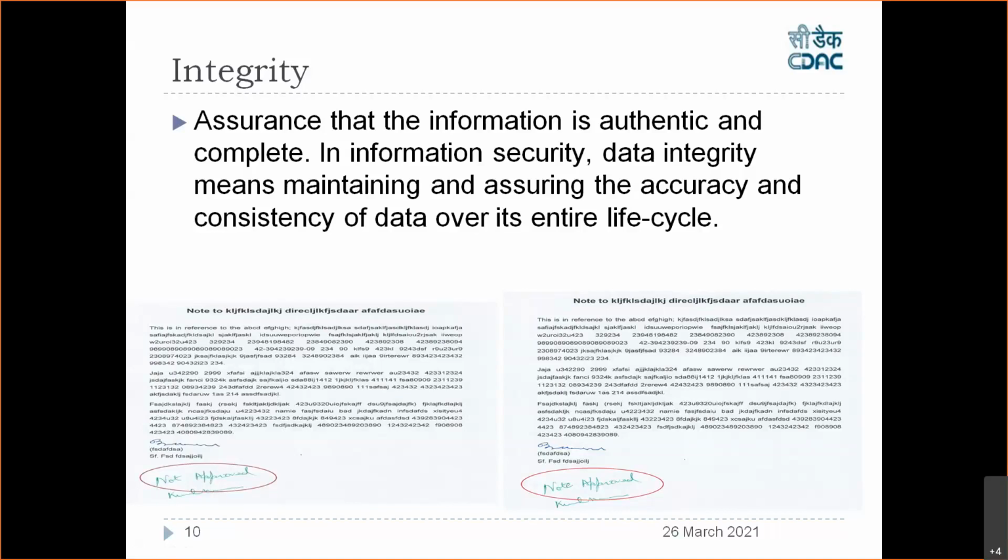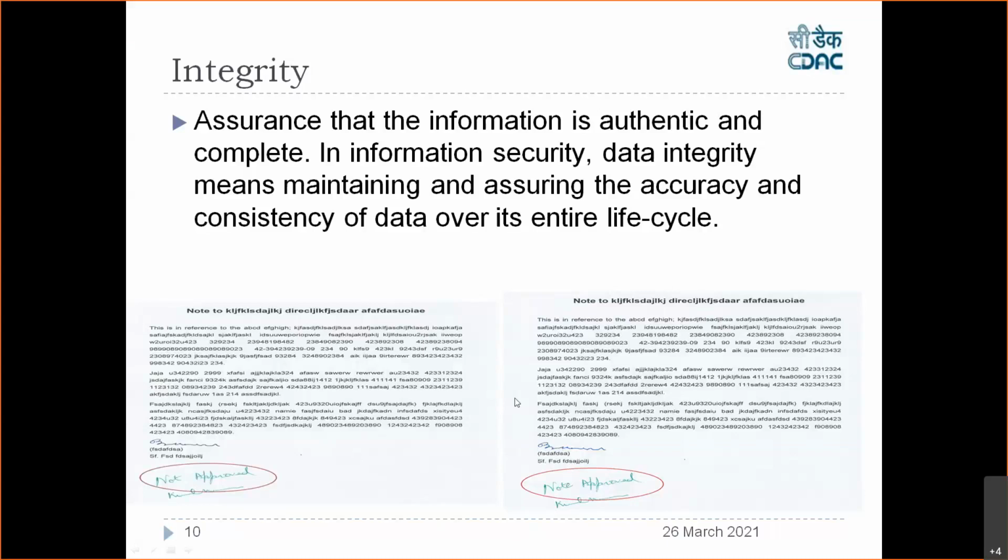You have a paper in which it is written. Now I can easily approve this note. How? I'll just put one E at the end. Note. So this is the note which I have given to my executive director. So if he's not approving, I can approve it. How? I'll just put an E at the back of this, and note becomes noted. So this note is now approved. So the total meaning of this has been changed. This is how you can actually change the integrity of a physical document.